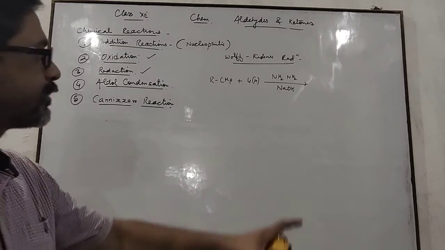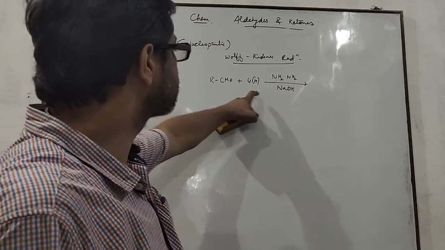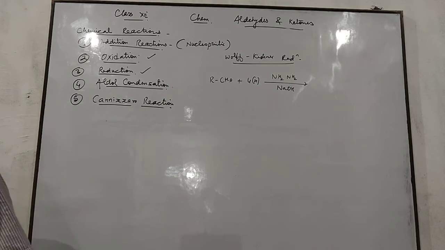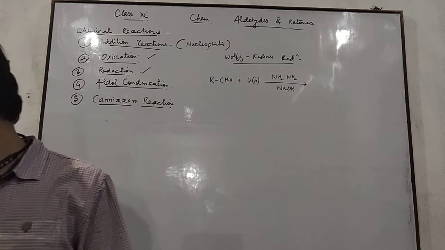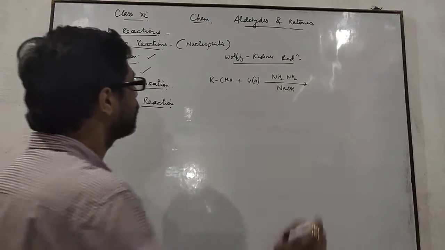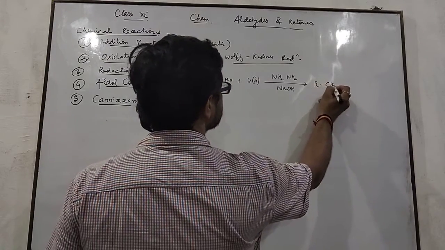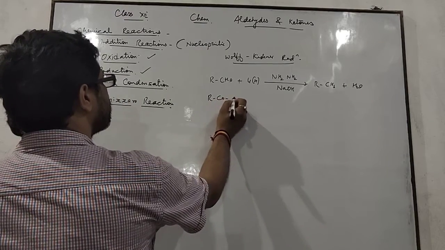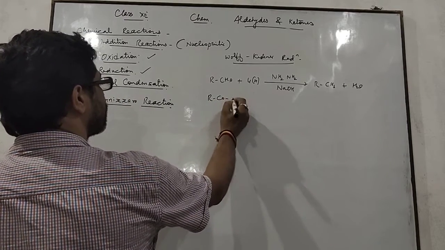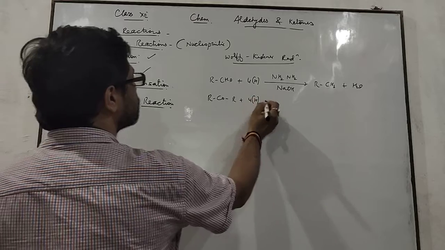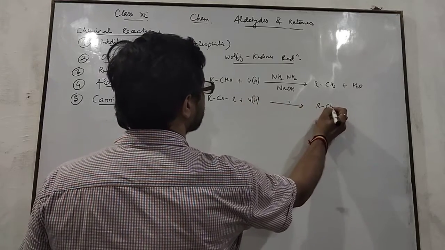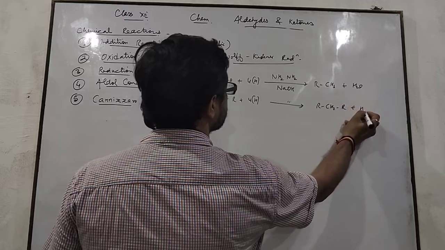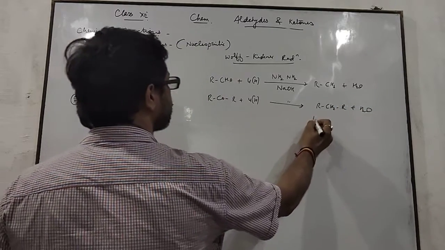Aldehydes and ketones are reduced to alkane in presence of hydrazine and NaOH, sodium hydroxide, to form alkane or RCH3 plus H2O. Like this, ketone also gets reduced in the same condition to form RCH2R plus H2O. This gives an alkane.